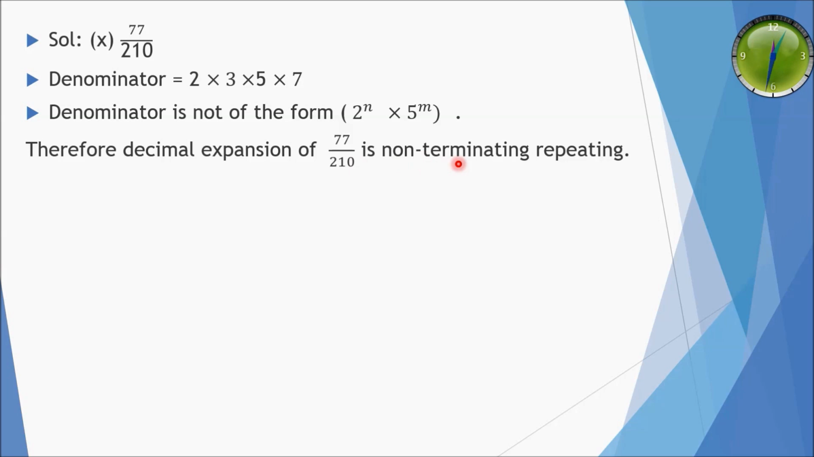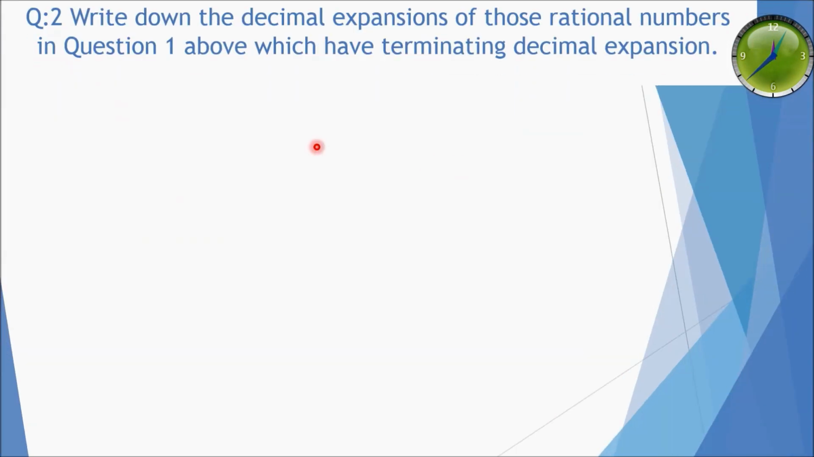So now we will move on to the second question. The first question had 10 parts. Now the second question says: write down the decimal expansions of those rational numbers in question 1 above which have terminating decimal expansions. So actually we have to calculate the decimal expansion of those rational numbers which have terminating decimal expansion.